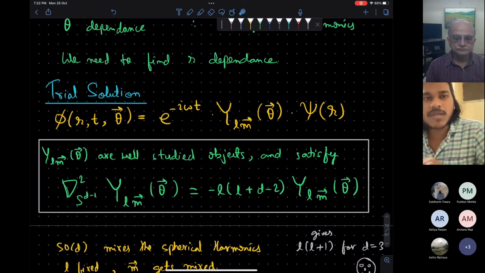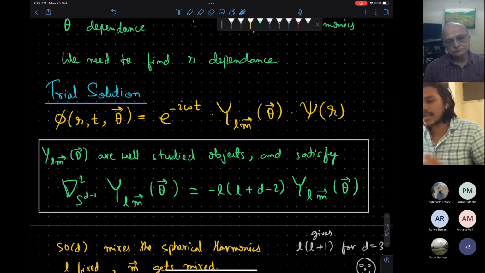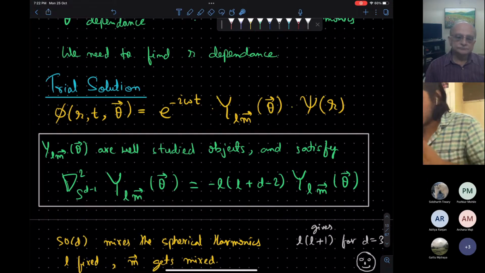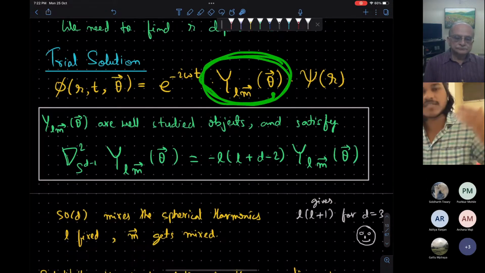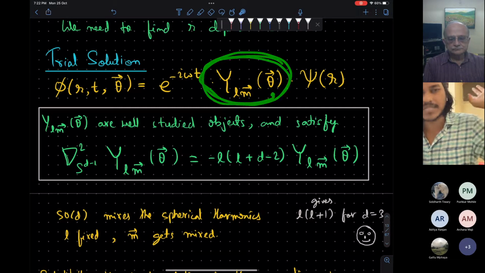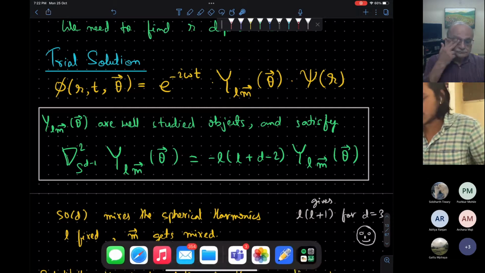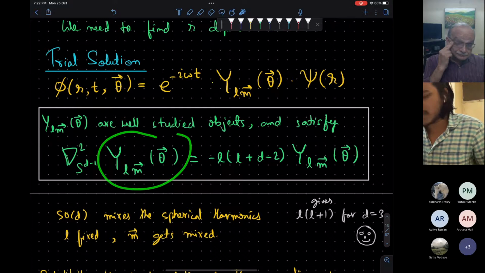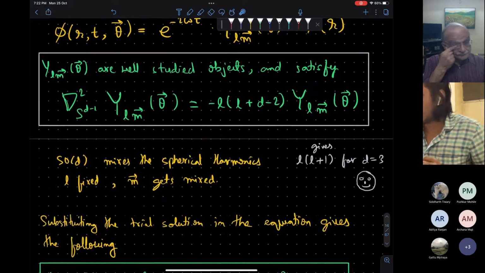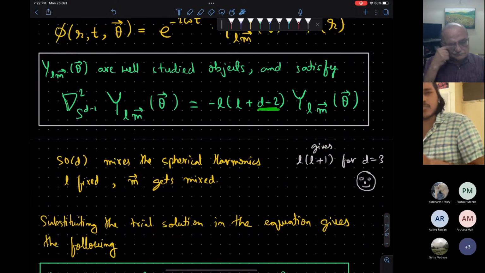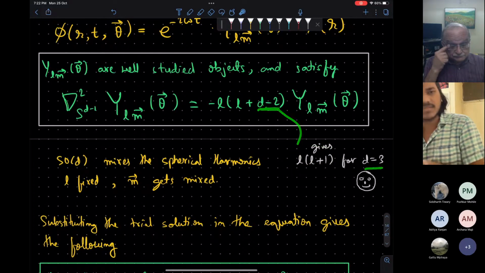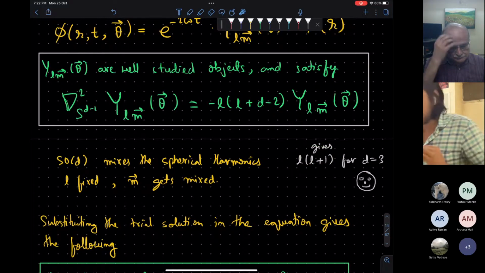And why is the work non-trivial? Because the choice of coordinates has broken the SO(d) symmetry. Although the symmetry is there, it is realized in a very complicated manner. Just for completeness, these are hyperspherical harmonics. The spherical function is in d plus 2 in d dimension. So this is the equation they satisfy. These are the eigensolutions of the Laplacian operator, and the eigenvalue is not L into L plus 1, but this changes to something else, with d minus 2. In d equal to 3, it reduces to the usual thing.